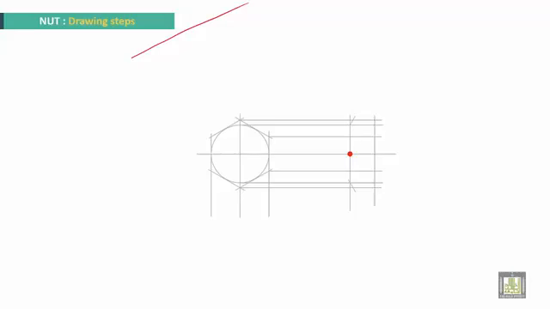Starting from this point, take half of B and draw an arc. The intersection here also, from this point as a center, take half of B and draw another arc. The intersections here and here with the first arc give you 2 points, and here the intersection with the axis position. From this point, draw the tangent for the left end of the nut. From here, do the same. And from here, also do the same. Take the tangent.